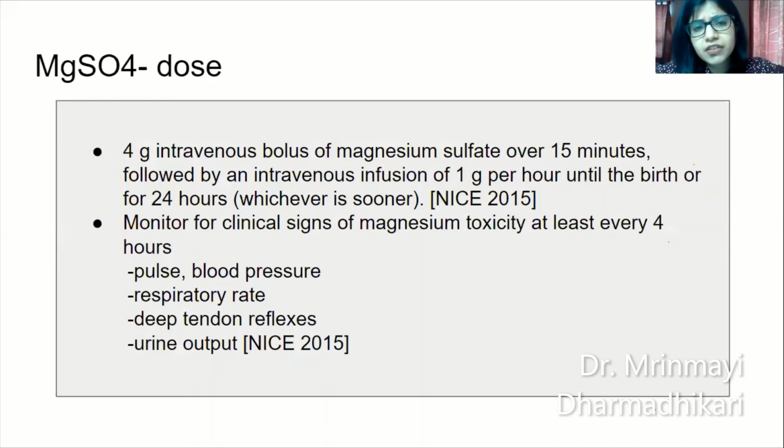4 grams intravenous bolus of magnesium sulfate over 15 to 20 minutes, followed by an intravenous infusion of 1 gram per hour until the birth or for 24 hours, whichever is sooner. So if the baby delivers before 24 hours, you stop it there. If the baby does not deliver for 24 hours, you stop the drip after 24 hours.